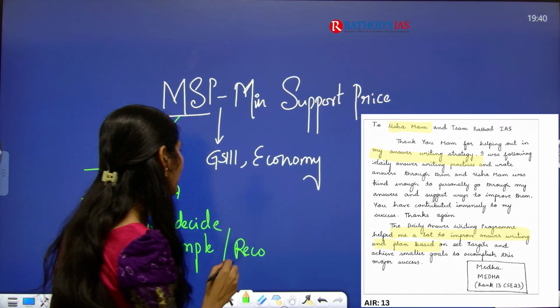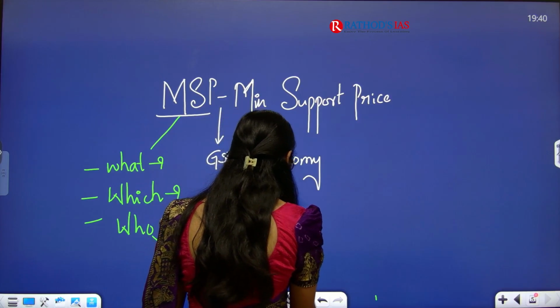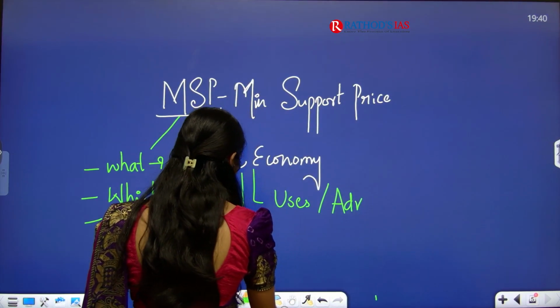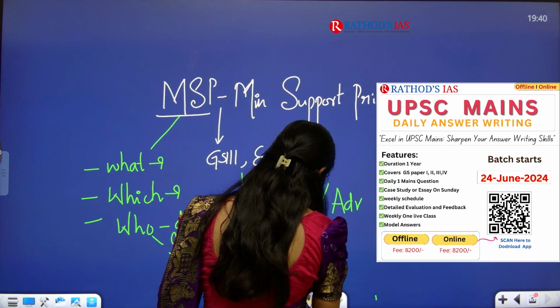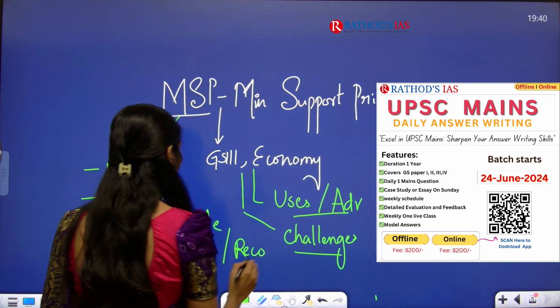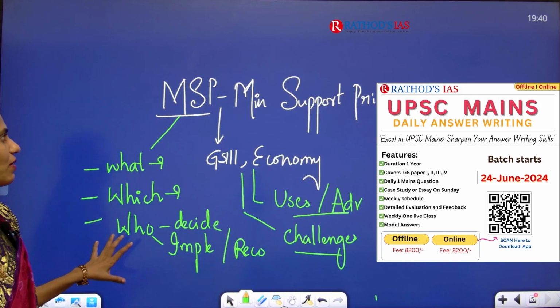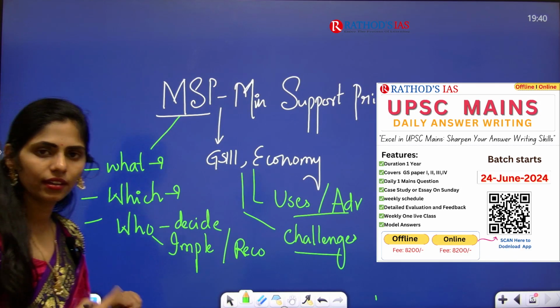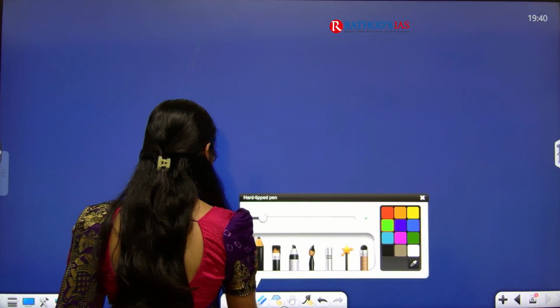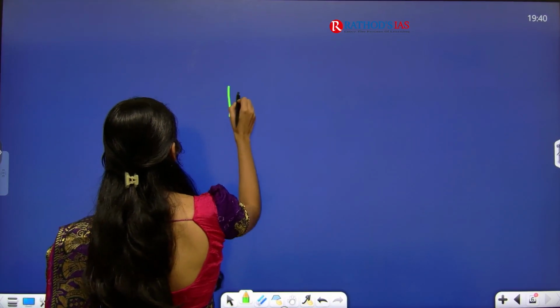And the next important thing is what the uses or advantages are, and what the challenges are. All these are very important areas that you have to focus on for MSP. Is it clear? Okay.